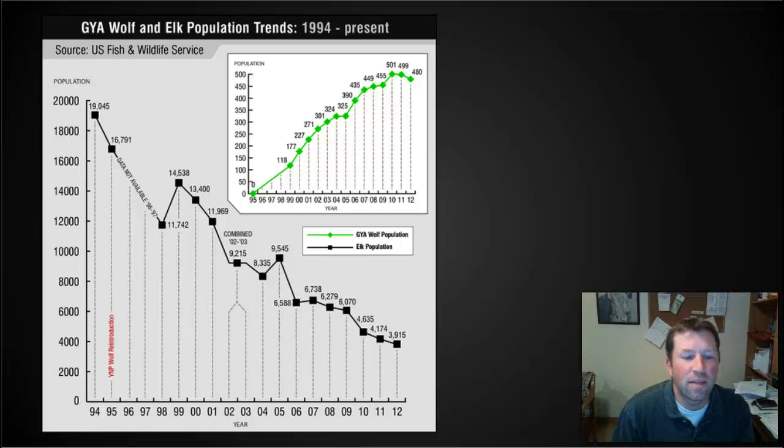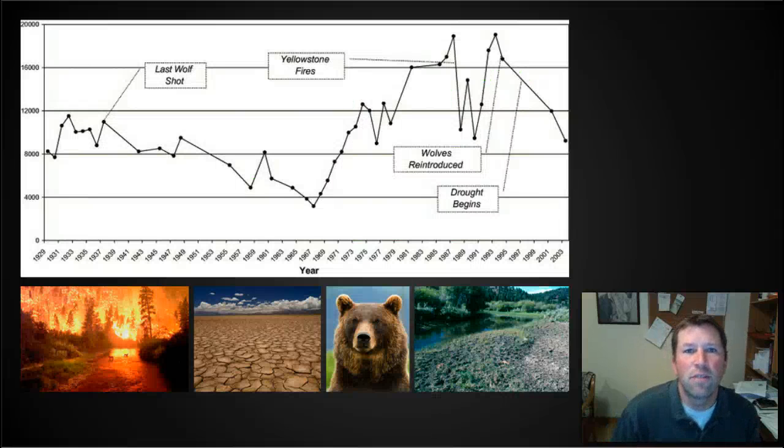Here's a graph starting in about 1995 which shows the elk population after wolves are reintroduced, and you can see the population goes down, down, down as the wolf population goes up. Now on the surface this might look like the wolves are causing a decrease in the elk population, but as we look into it a little bit deeper, it turns out that it's a lot more complex. Here's a graph showing the elk population going back all the way to 1929. And what we see is that in 1995, over on the right-hand side, when wolves are reintroduced, the elk population is actually very high compared to historical averages.